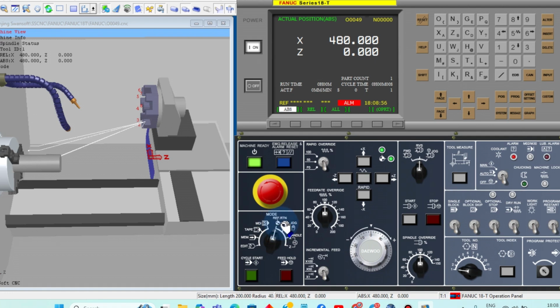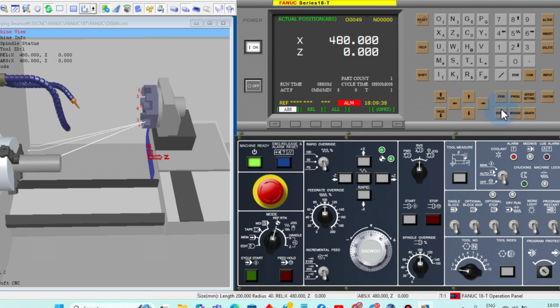Yes, the symbols will be available, but in symbols it is a different way. In some machines, these are all based on the machine manufacturer. It does not depend on the Fanuc control. These names will be based on the machine manufacturer. They will give some symbols or something else. But the symbols will be universal. The text will be different based on the country. First, whenever you turn on the machine, go to reference point return, Z plus, X plus.